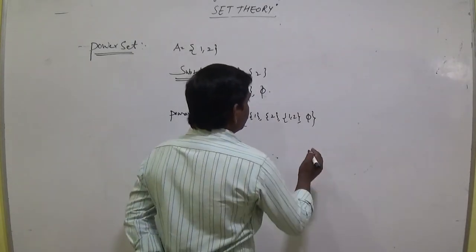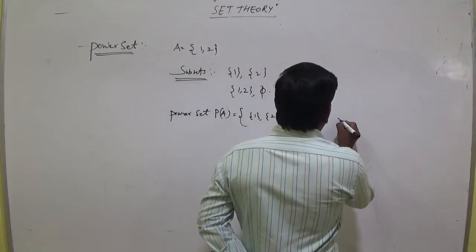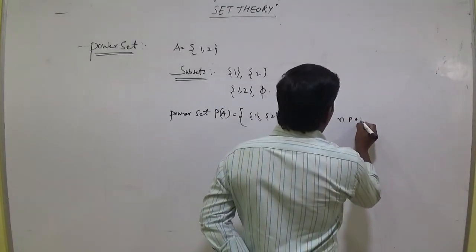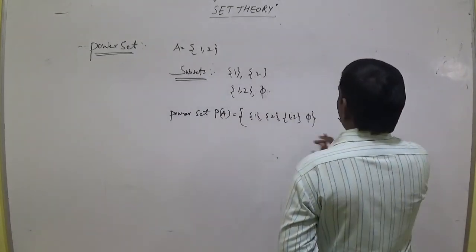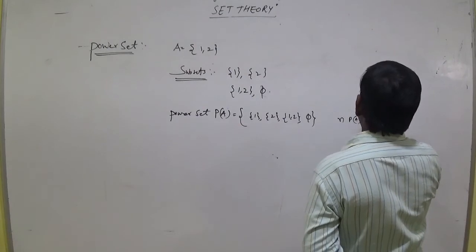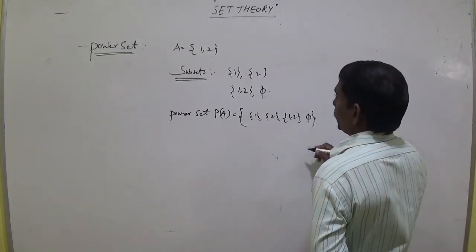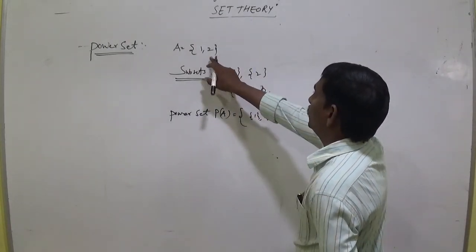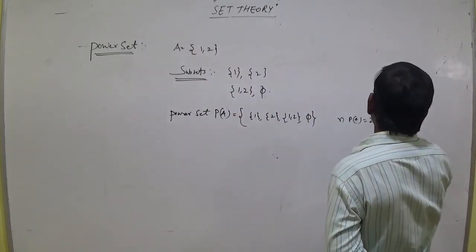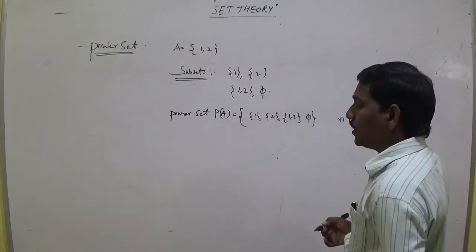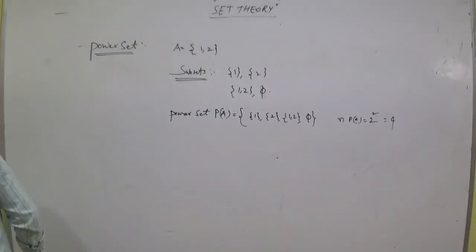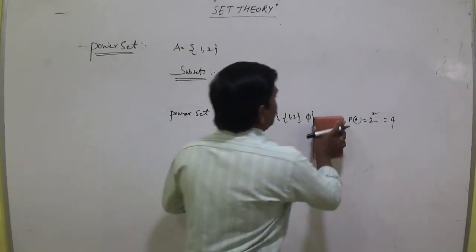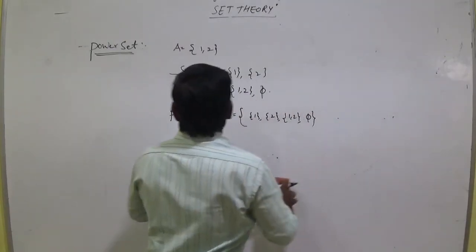And number of P of A equal to 2 power n, here 2 square, equal to 4, like that. And you can make the power set of another set. It is denoted by P of A, power set.